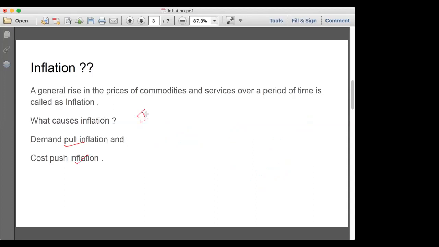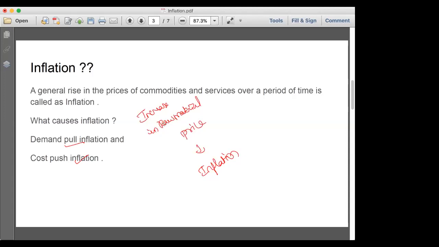When there is an increase in raw material price, this also leads to inflation. That inflation is called cost push inflation. Let me take one example.